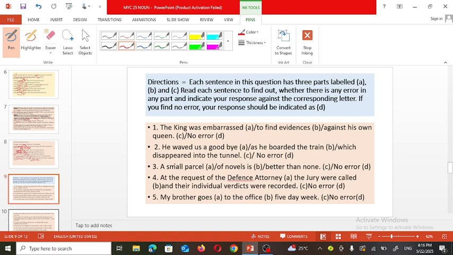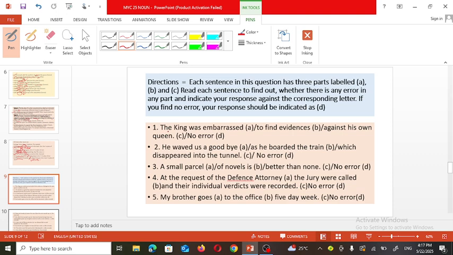Here you are able to see every sentence divided into three parts, and the fourth part is no error. If there is no grammatical error in the sentence, then we must select this D part. You need to observe each and every part of the sentence.